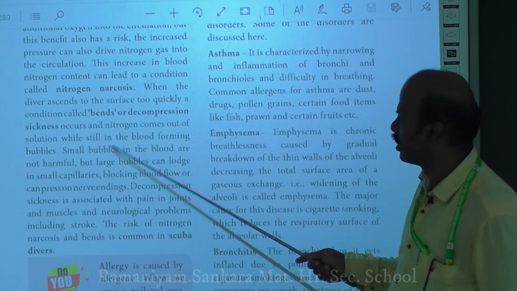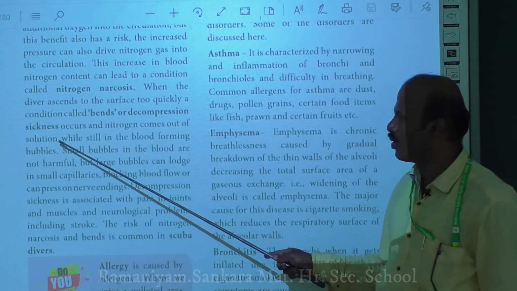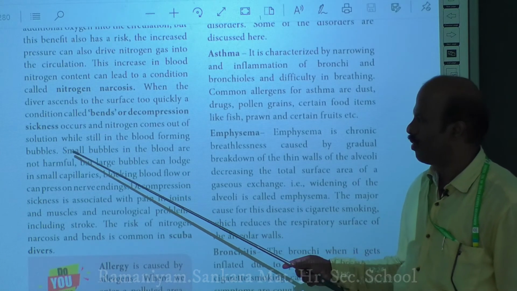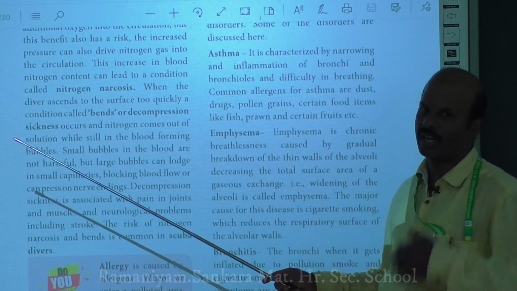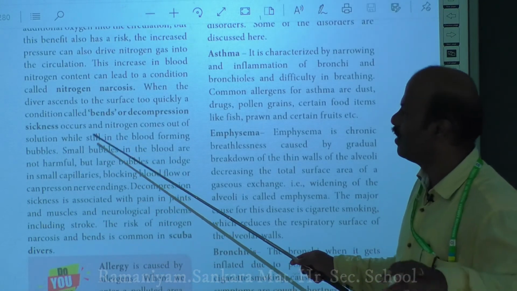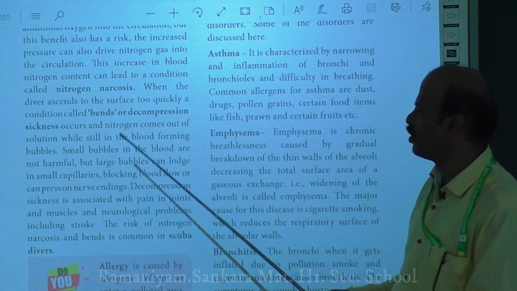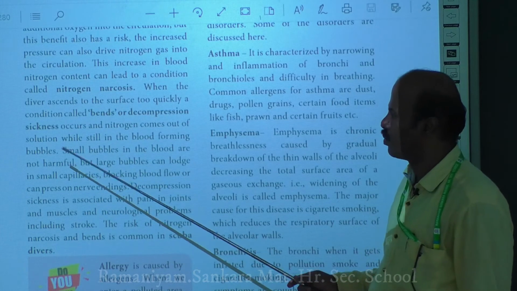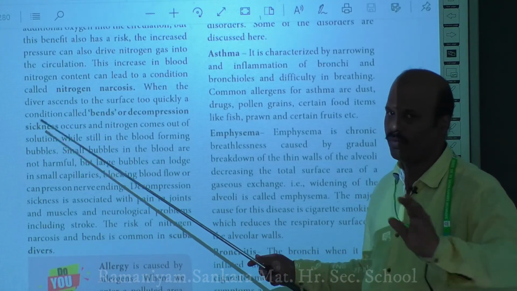So what is happening during the bends or decompression sickness? Nitrogen comes out of solution while still in the blood, forming bubbles. Most of the nitrogen that entered the circulation will come out, but a small amount will remain inside the circulation and form small bubbles. Small bubbles will not be harmful.